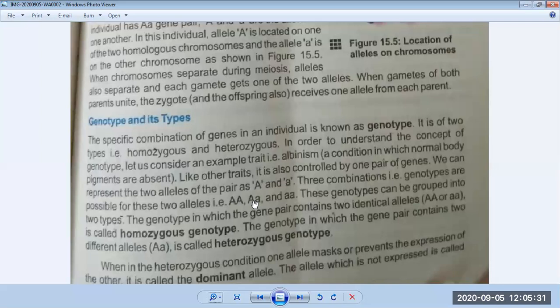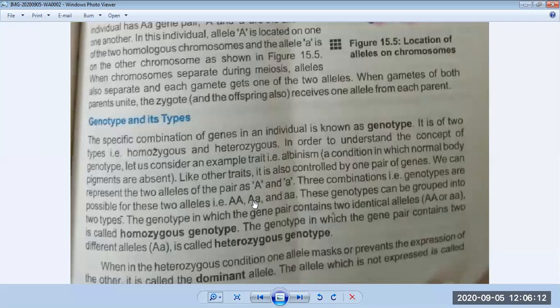Mendel succeeded in his work not only because he selected the right organism for his experiments, but also because he analyzed the results by using the principles of statistics. So in chapter number 1 in class 9, we discussed that there is a branch of biology called biometry, in which we find the results of biology in statistical form and in mathematical form. So Mendel not only succeeded in his work, but he did experiments and analyzed the results by using the principles of statistics.